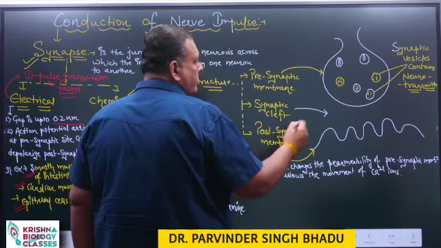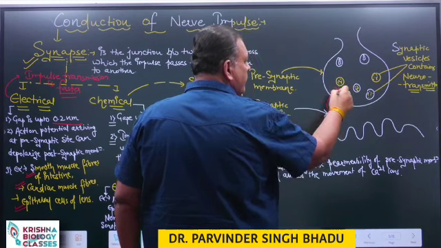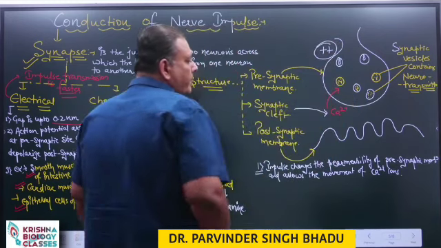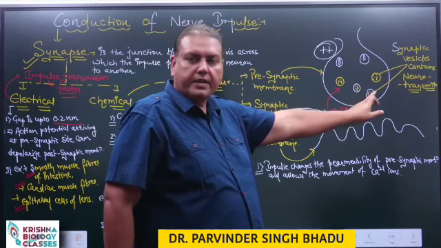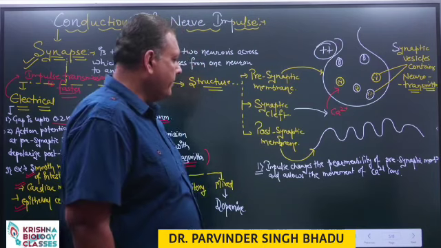So calcium ions start to move from the synaptic cleft into the presynaptic membrane. As soon as the impulse arrives here, the permeability of the presynaptic membrane changes. Calcium ions move inside the presynaptic membrane.